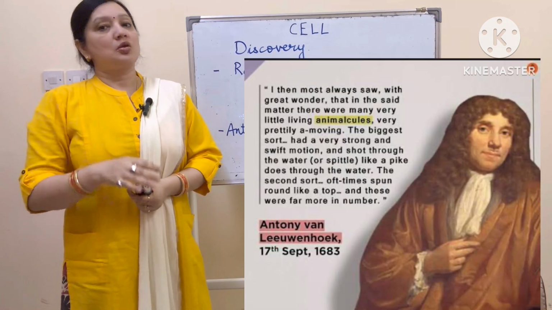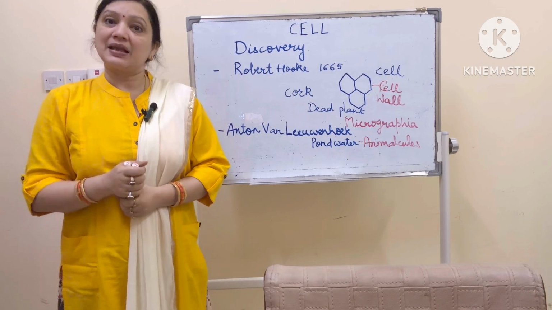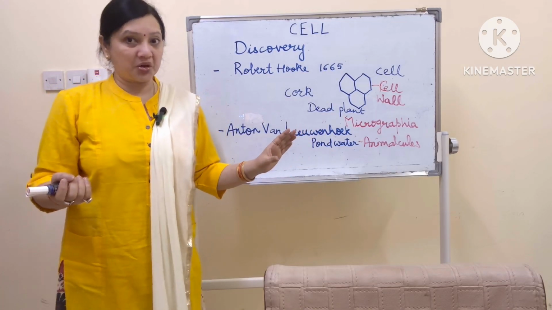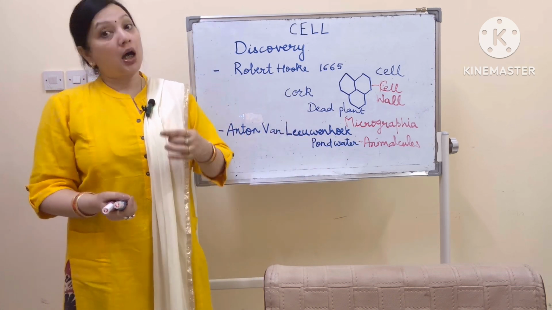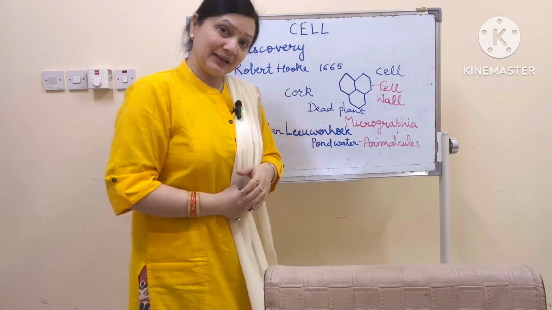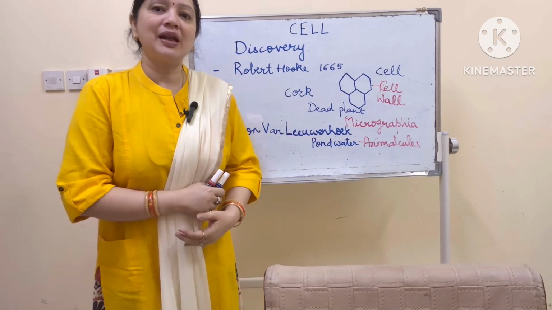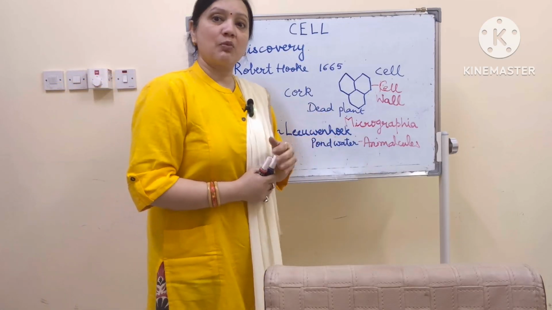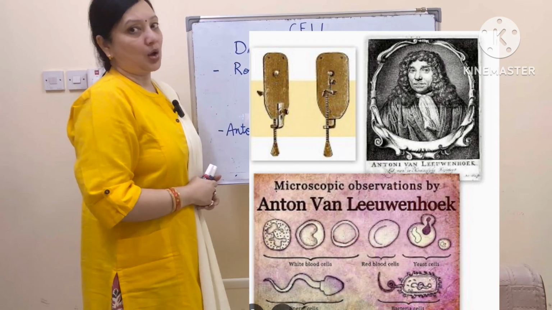At that time, it was not known that even plants, some unicellular plants, can move about. Algae, you know what is algae? The green scum which is there in pond water, that is a plant. So maybe Anton van Leeuwenhoek saw a tiny living plant cell or a tiny living animal cell, but he termed them as animalcules. But he was not very keen in studying the structure of cell. He got more fascinated in his small tiny animalcules and he did lots of work in studying these microorganisms.